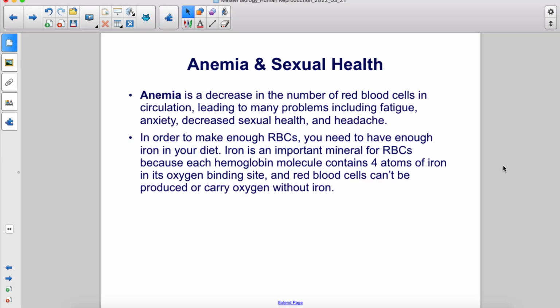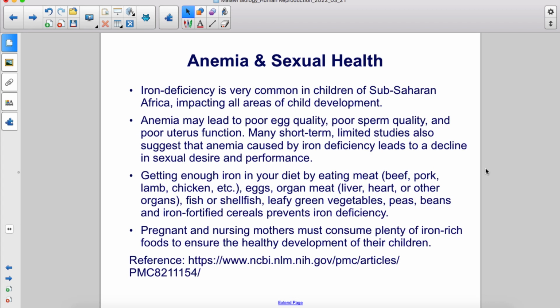Anemia is a decrease in the number of red blood cells in circulation, leading to many problems including fatigue, anxiety, decreased sexual health, and headache. In order to make enough RBCs, you need to have enough iron in your diet. Iron is an important mineral for RBCs because each hemoglobin molecule contains 4 atoms of iron in its oxygen binding site, and red blood cells can't be produced or carry oxygen without iron. Iron deficiency is very common in children of sub-Saharan Africa, impacting all areas of child development.